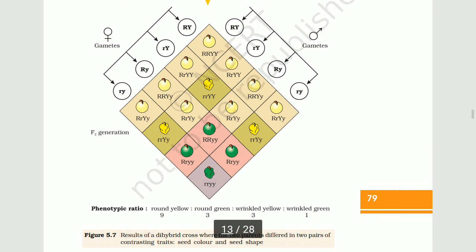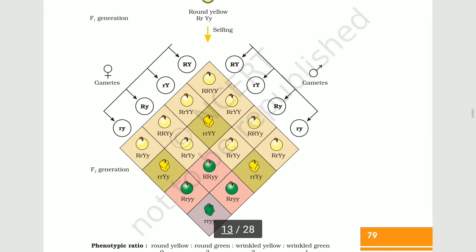He explained it as the gametes formed by the hybrid round yellow, that is capital R, small r, and capital Y, small y, were of four types: capital R, capital Y; small r, capital Y; capital R, small y; and small r, small y. Here, students, you find that capital R, capital Y and small r, small y were the parental combinations.